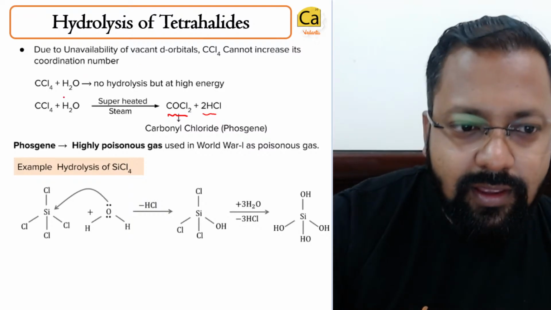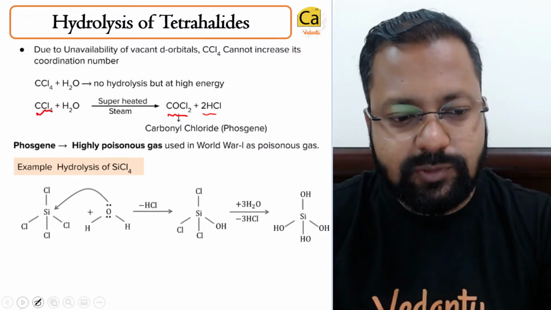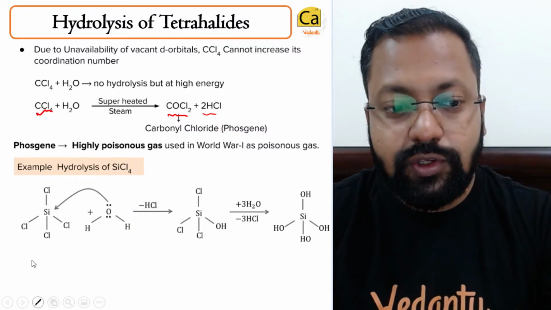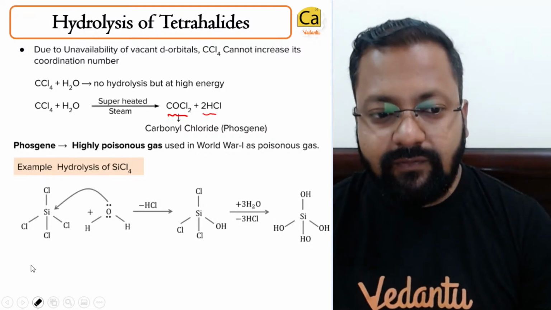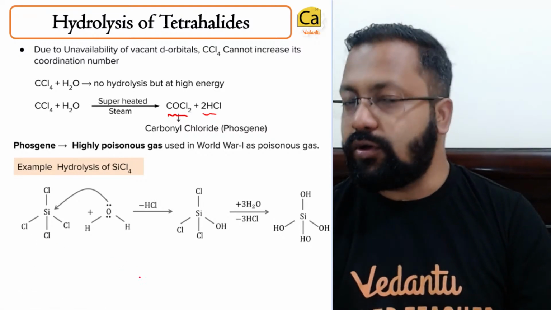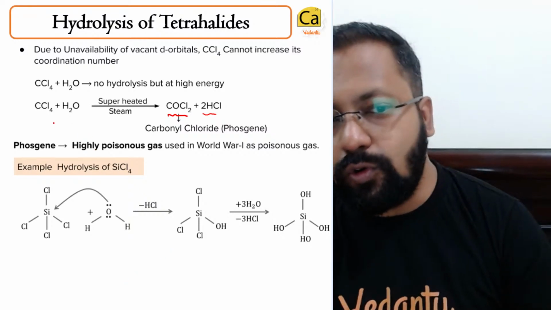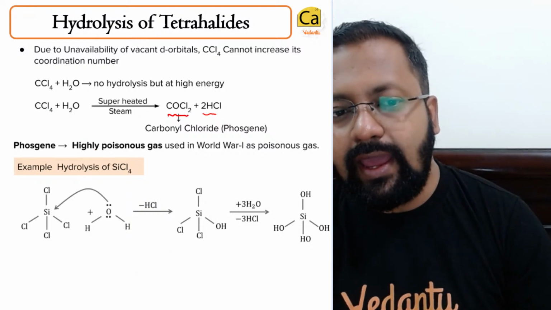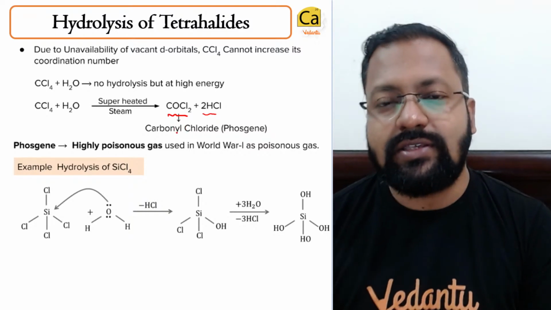But will all chlorine atoms be removed? No. All chlorine atoms do not get removed. Only 2 chlorine atoms get removed, and it results in the formation of carbonyl chloride, COCl2.